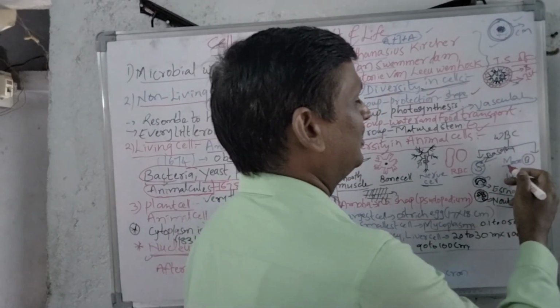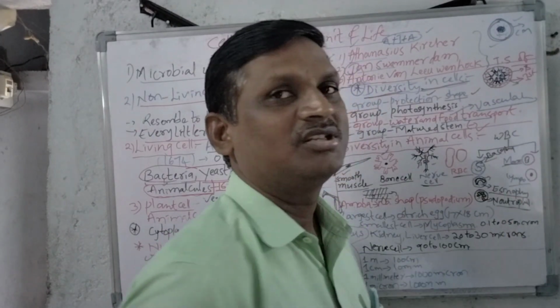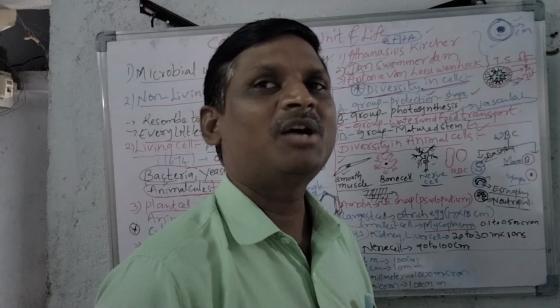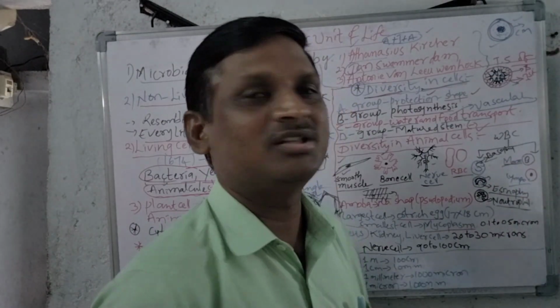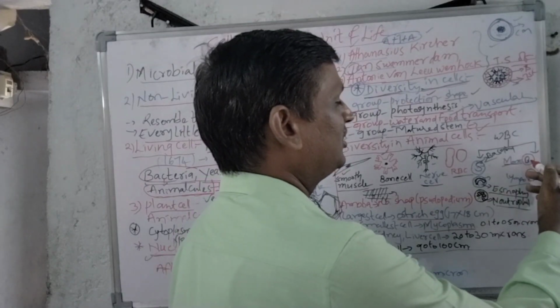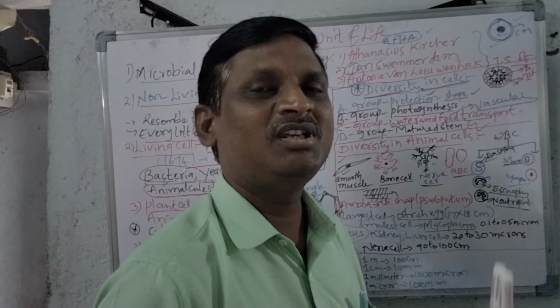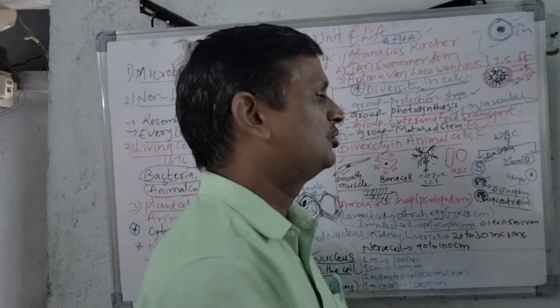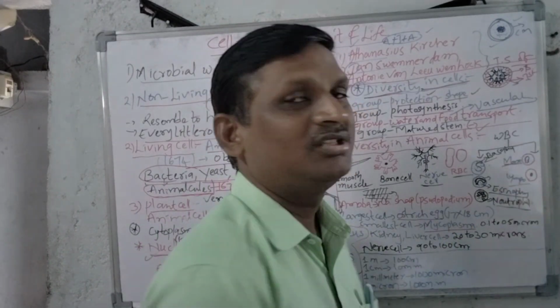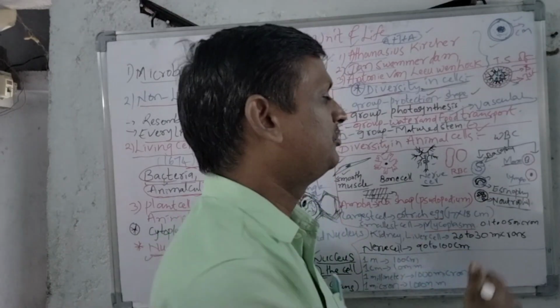And next one is the agranulocytes. Agranulocytes means the granules are absent in these. These are 2 types. One is monocytes, another one is lymphocytes. In monocytes we can observe the kidney shaped nucleus. Especially here the nucleus is prominent to observe in the WBC. So the monocyte nucleus is a kidney shaped nucleus.